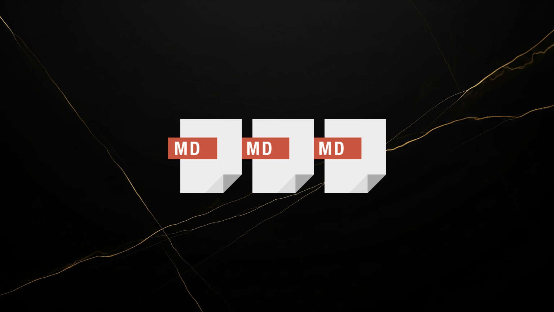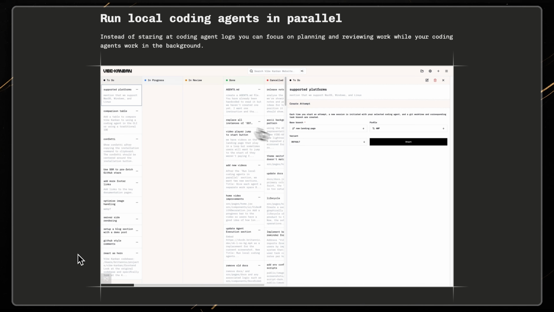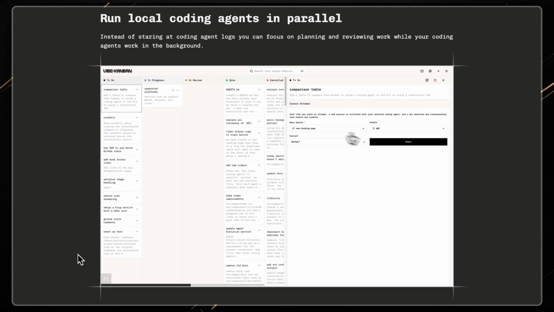You can run multiple plans in parallel using Git work trees, different features, different branches, different Claude sessions. But more than two gets hard to manage. You become the bottleneck. For true scalability, there are tools with interactive Kanban boards that orchestrate multiple agents. But that's a topic for another video.